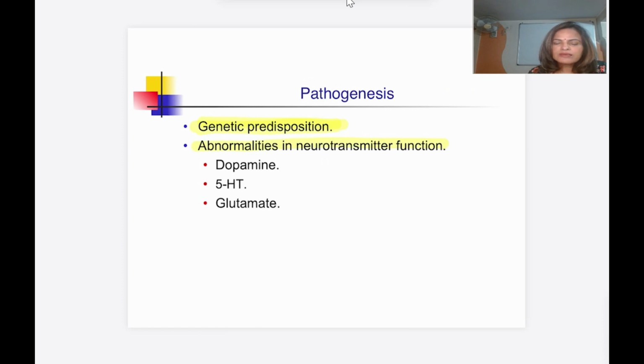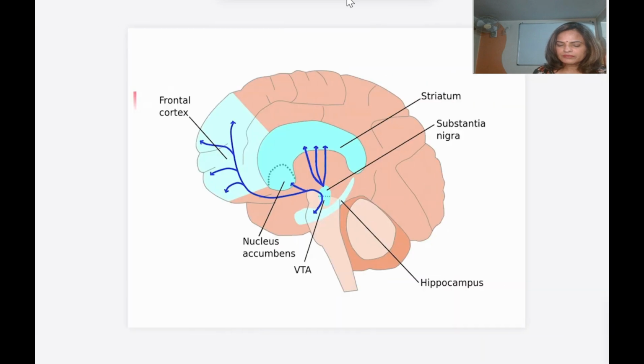They say there is increased dopaminergic activity. For that you must know the dopaminergic pathways. In the brain, the area which is rich in dopaminergic neurons is the ventral tegmental area.